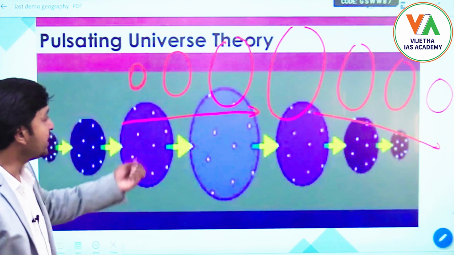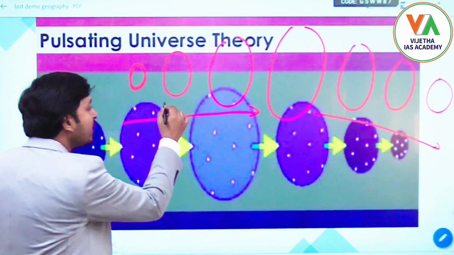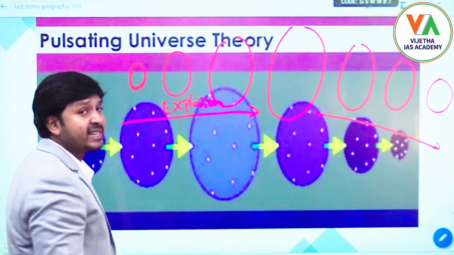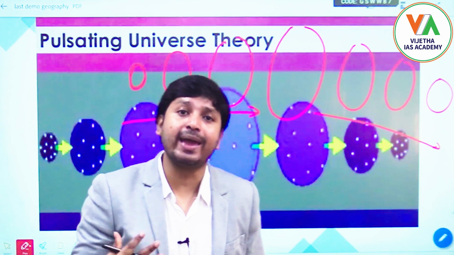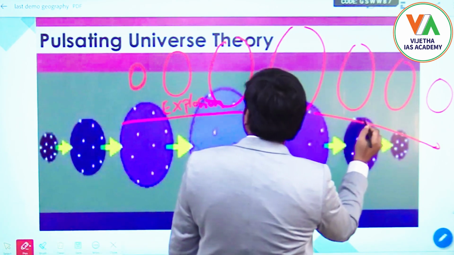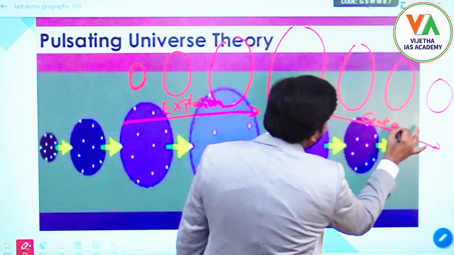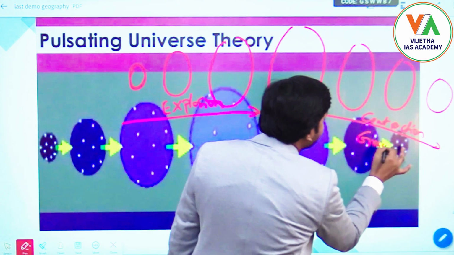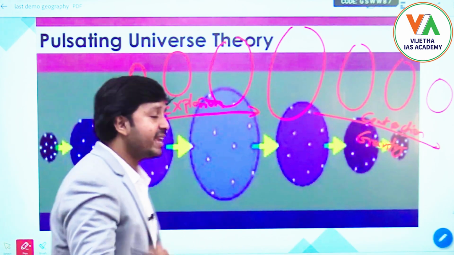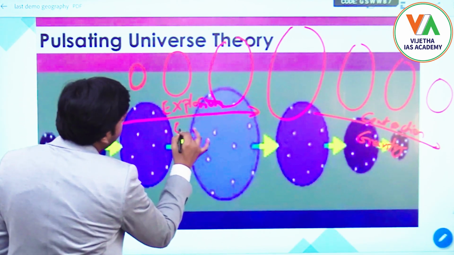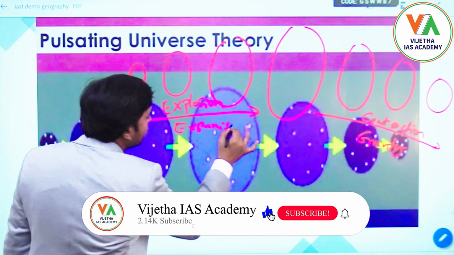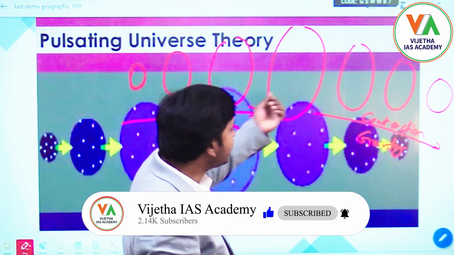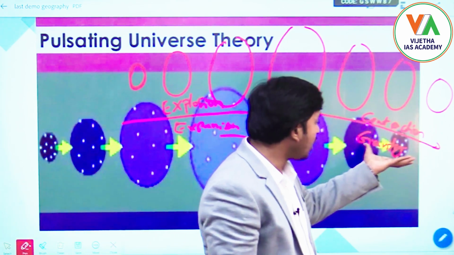Is it clear? This expansion is taking place because of some explosion, and this contraction is taking place because of gravity.